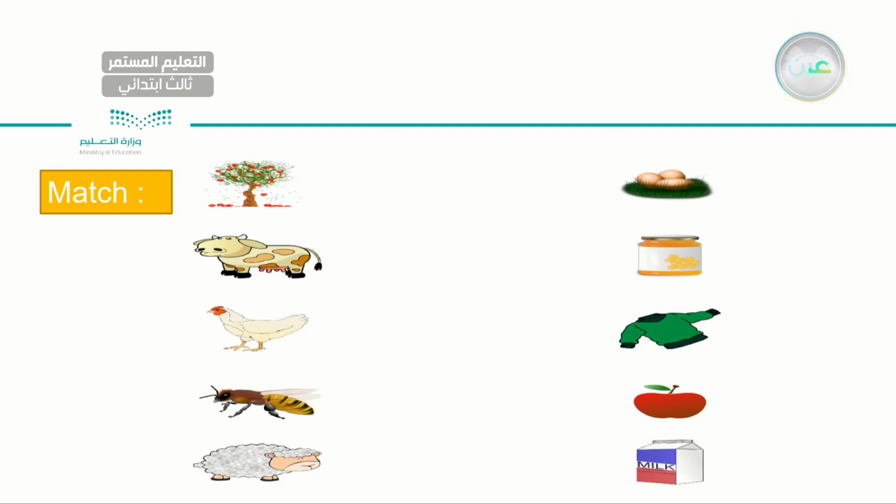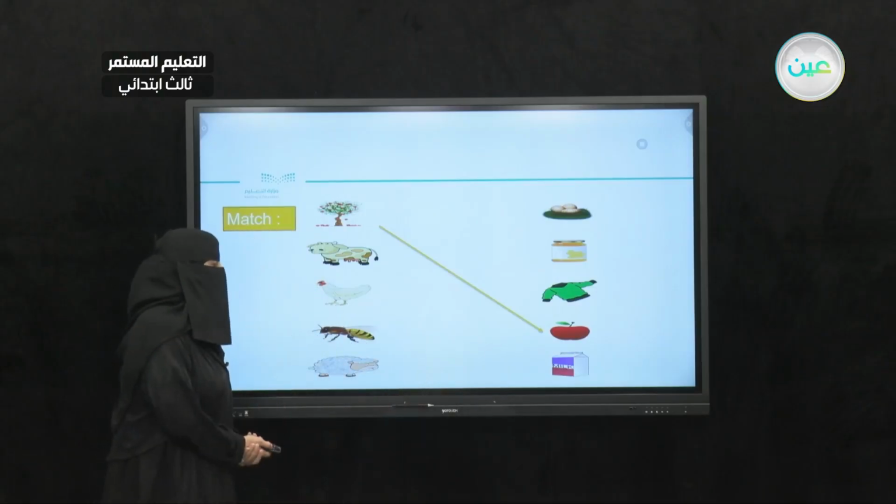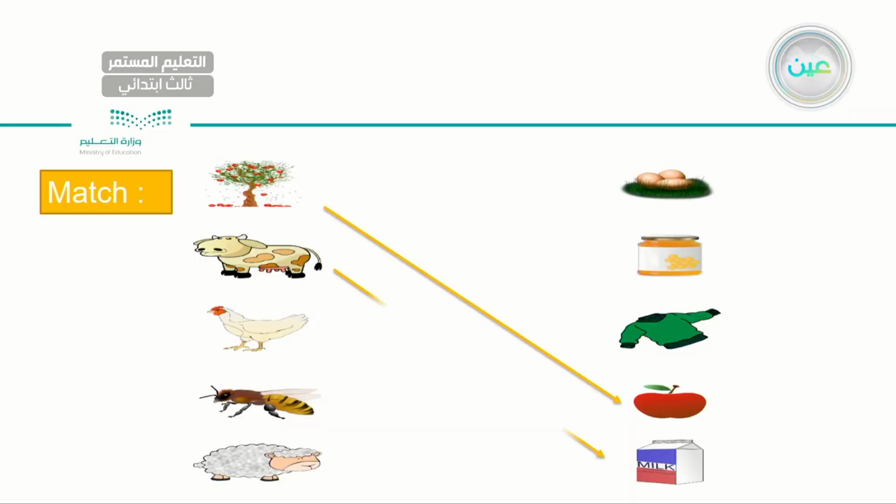Okay, so let's start with the first one. Here I have a tree. As you can see, I have falling fruit from this tree. It's an apple tree, so this one produces apples. Very good. How about a cow? A cow, as we answered before, produces milk.